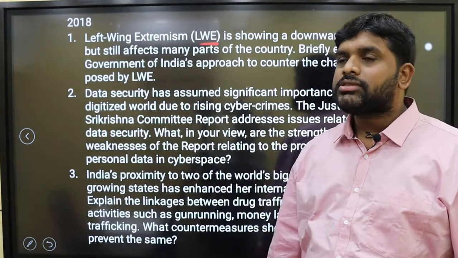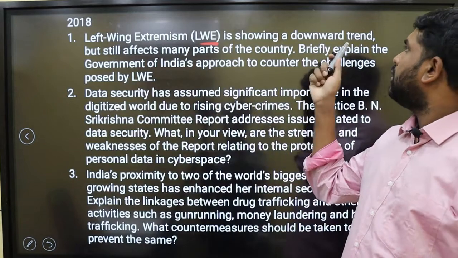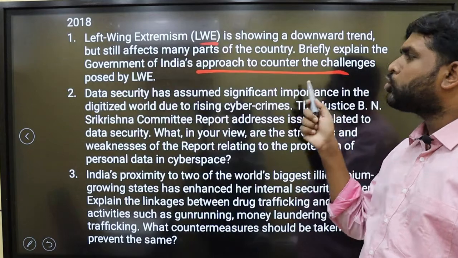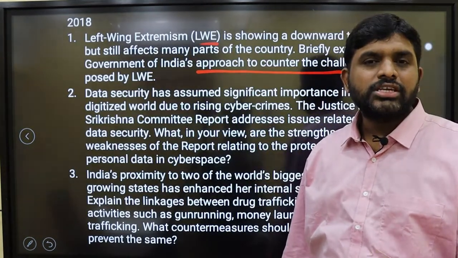2018, left-wing extremism is showing downward trend but still affects many parts of the country. Briefly explain the government of India's approach to counter the challenges posed by left-wing extremism.